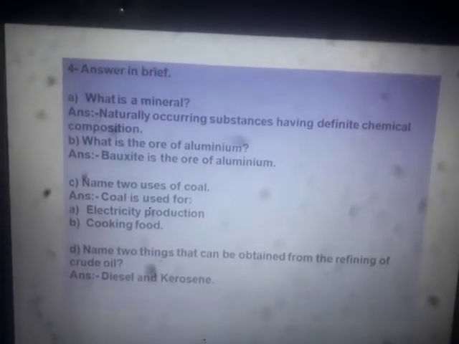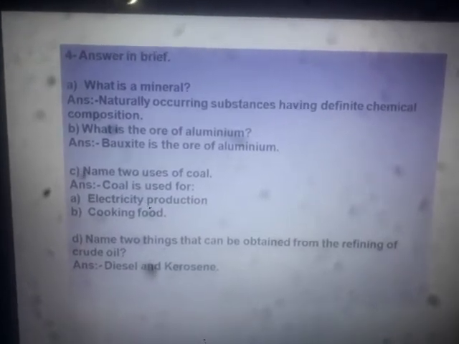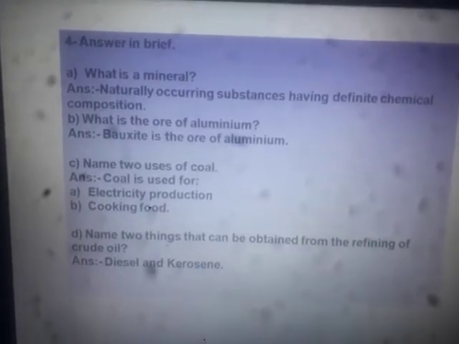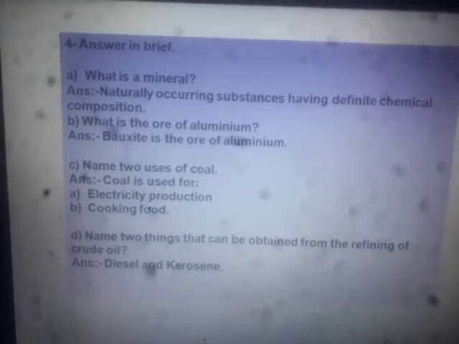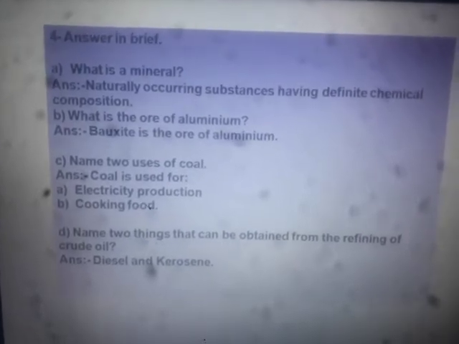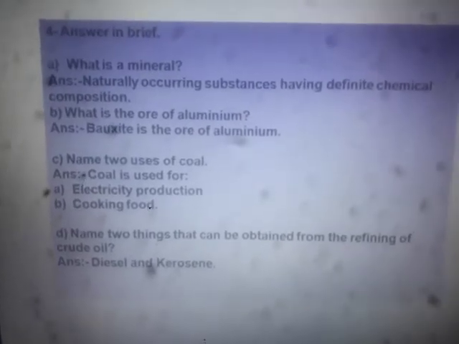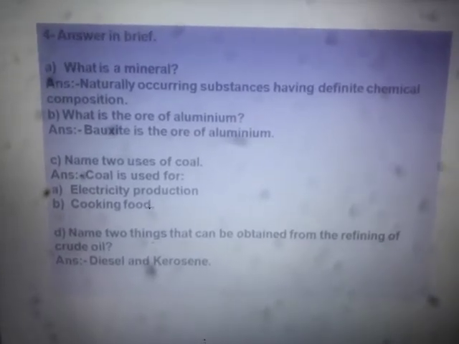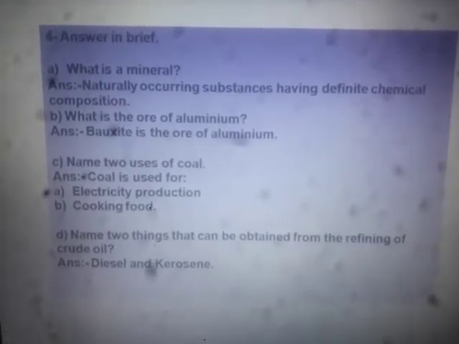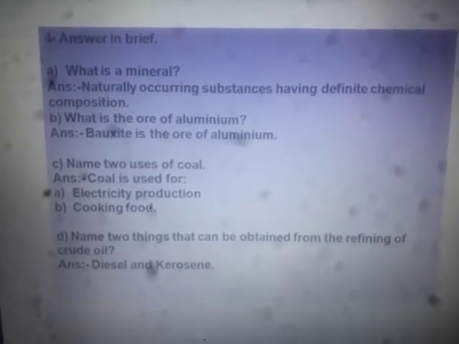In a thermal power plant, as you might remember, coal is used. It is used widely for electricity production. Another use of coal is for cooking food. Food is cooked with the help of coal in many rural areas these days. You can cook food by using coal.